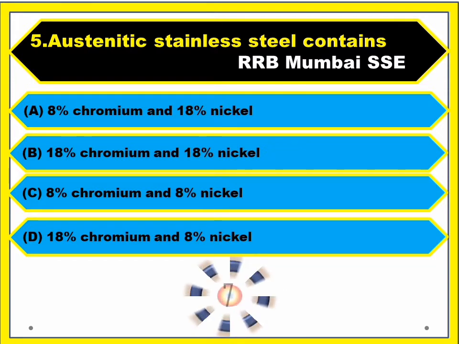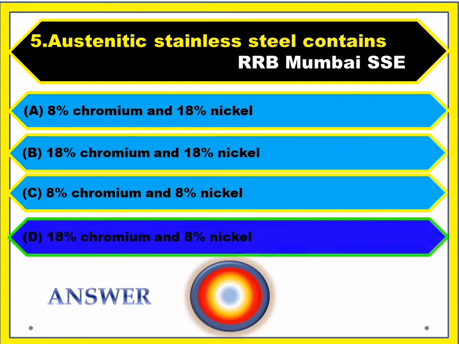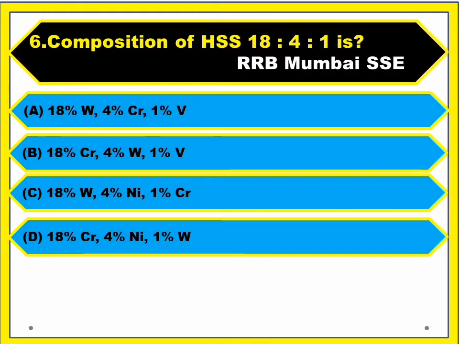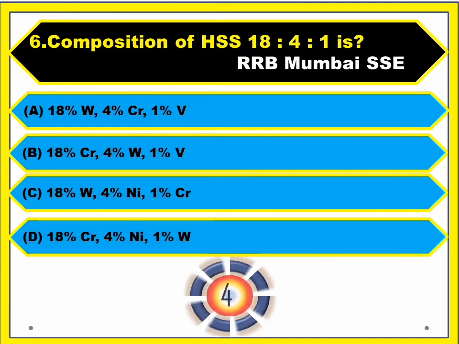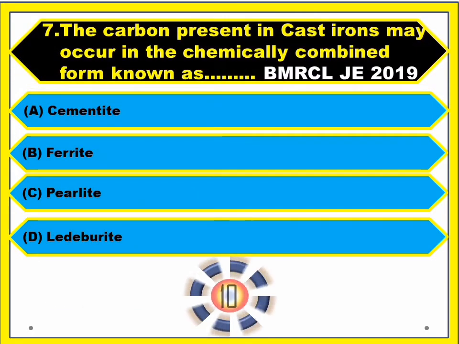Question number 5. Austenitic stainless steel contains? Answer: 18% chromium and 8% nickel. Question number 6. Composition of high speed steel 18:4:1 is? Answer: 18% tungsten, 4% chromium and 1% vanadium.